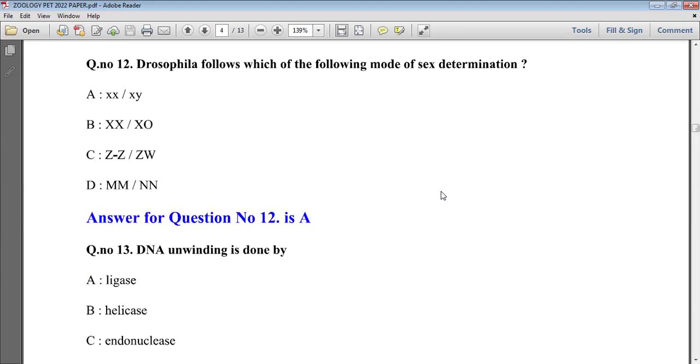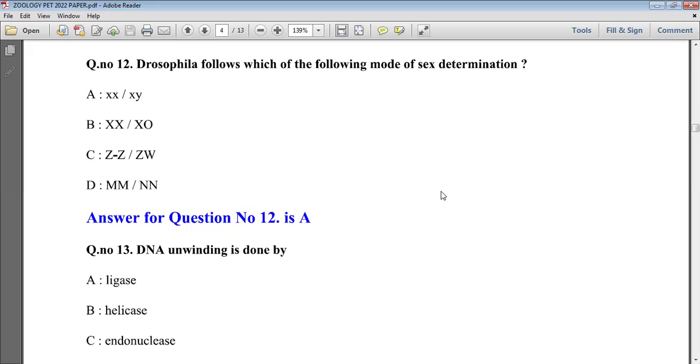In the next question, which is asked about Drosophila: Drosophila follows which of the following modes of sex determination? So we should know all of these options because it's a very important topic from inheritance. And this is the second question asked from the field of genetics and inheritance. So option A is the right answer. The XX and XY system of sex determination is used in Drosophila.